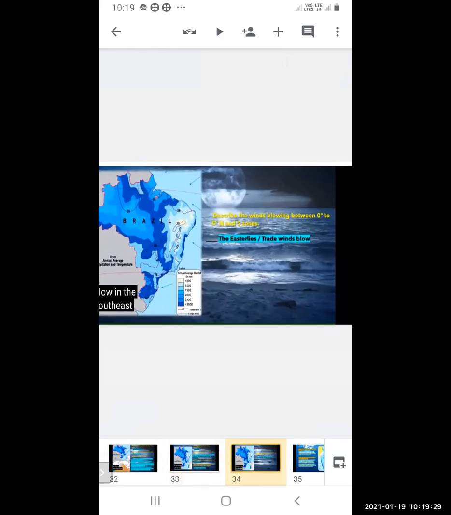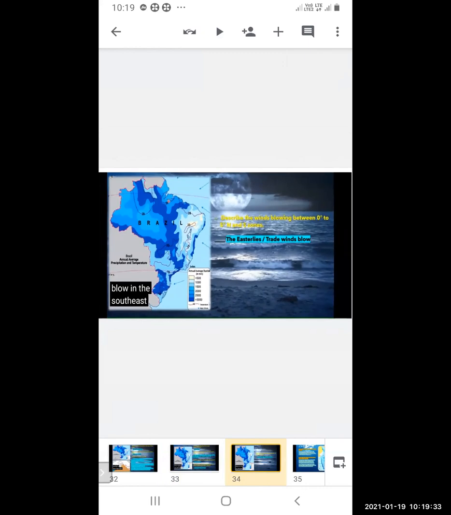Describe the winds blowing between 0 degree to 5 degree north and south zone. The easterly winds are trade winds. We have seen these. The direction is east, so they are called easterlies and also called trade winds.